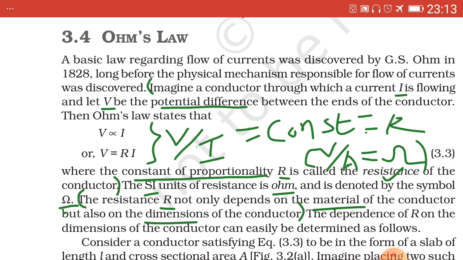Hence we have defined resistance on the basis of Ohm's law. The SI unit of resistance is ohm, symbolized as Ω, which is written above, and its derived unit, that is the equivalent form of ohm, is equal to volt upon ampere, that is capital V upon capital A. If the derived unit is asked, you have to write capital V upon capital A.